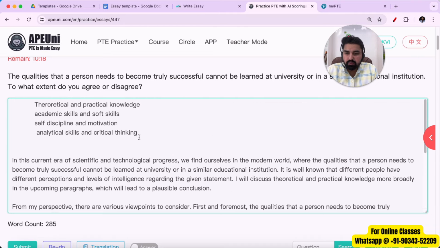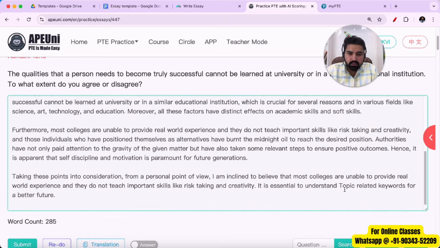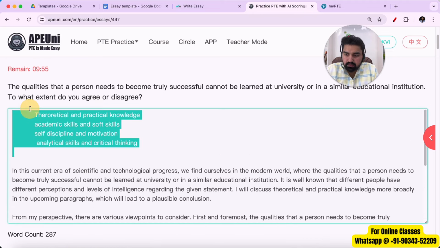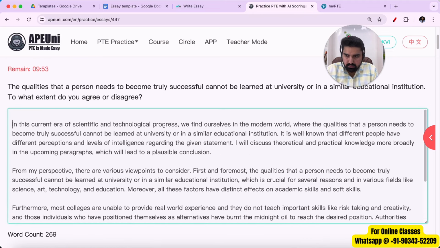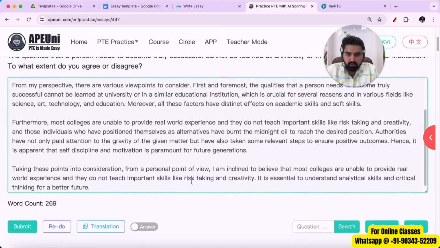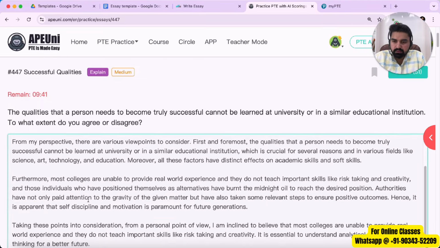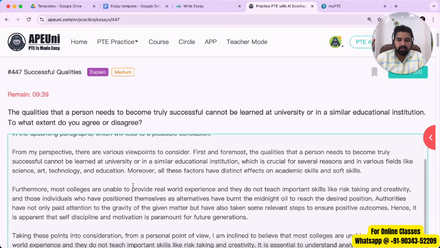Then in paragraph number 4, I'll use these keywords: analytical skills and critical thinking. It is essential to understand analytical skills and critical thinking for a better future. Right, I'll delete these extra keywords and I'll be deleting these extra spaces as well. Right, so now we have a total of 269 keywords. Right, just make sure all the spellings are correct.